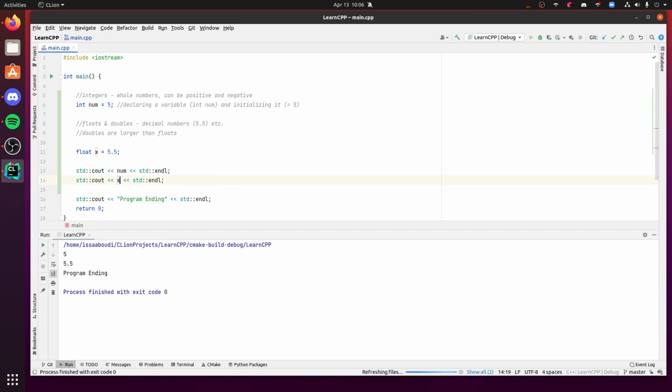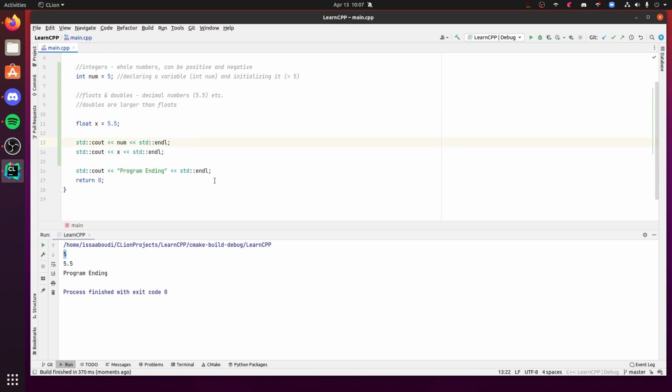If I run these, cool. This is num, this is x. If we try to add a decimal to num, and I run this, you see how even though we added a decimal, it chops it off, and it doesn't round. That's something that some people mistake or assume. It doesn't round, it just chops it off. So that's the difference between floats and ints.